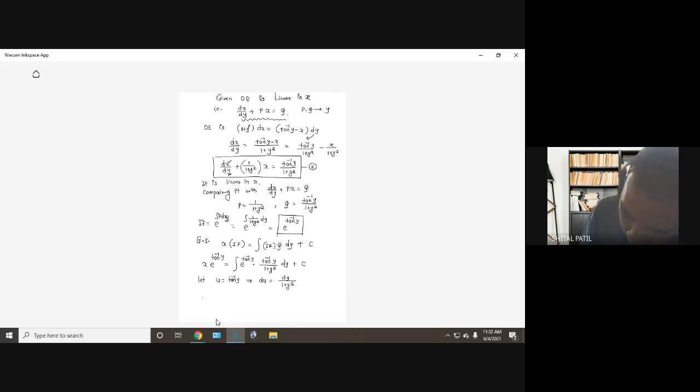No problem. x e raised to tan inverse y equal to integration of e raised to u, where tan inverse y is u, into dy divided by 1 plus y square, which is du, plus some constant. Right up to this step.